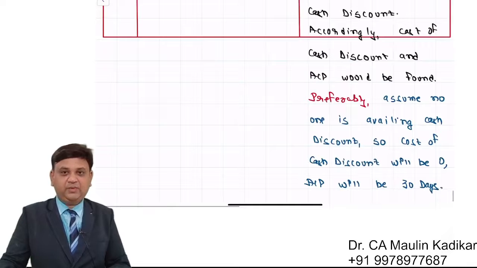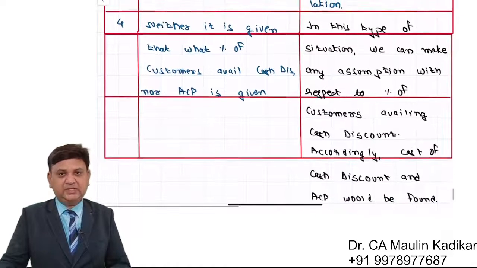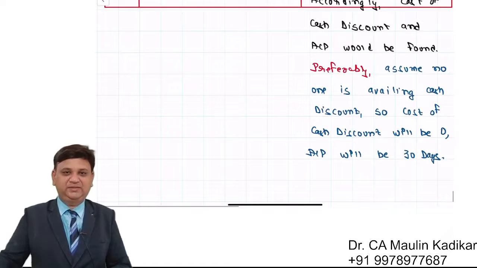This is the way we are required to write the answer. Making any assumption is definitely acceptable. It is not like it is not acceptable.